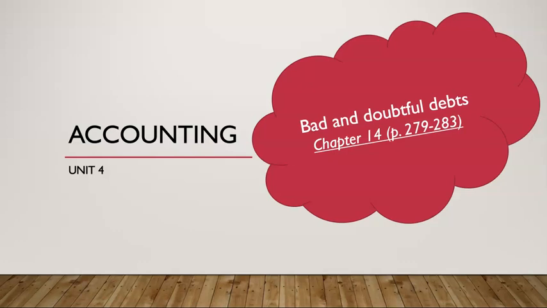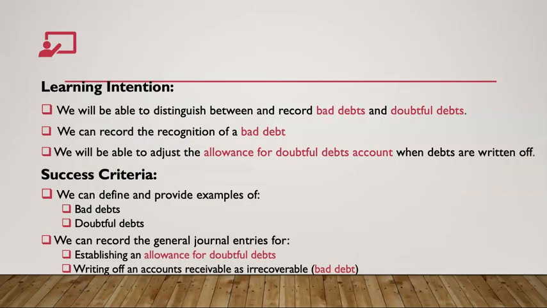What are our learning intentions to achieve in this topic? There are a number of them. By the end of this video, I hope that you can do a number of things. I hope that you are able to distinguish between recording a bad debt and a doubtful debt. So you're going to need to be able to distinguish them and define them. You will be able to record the recognition of a bad debt and also the creation of a doubtful debt. And you'll be able to adjust the allowance for doubtful debts account when debts are written off.